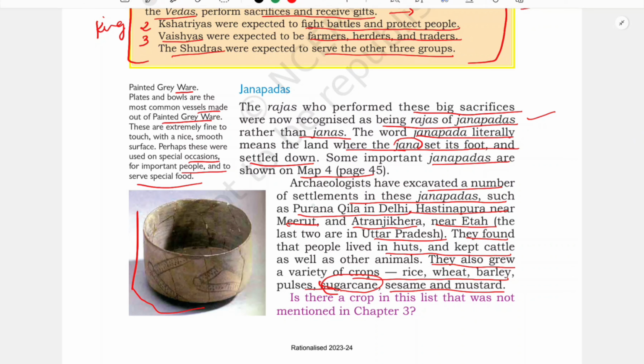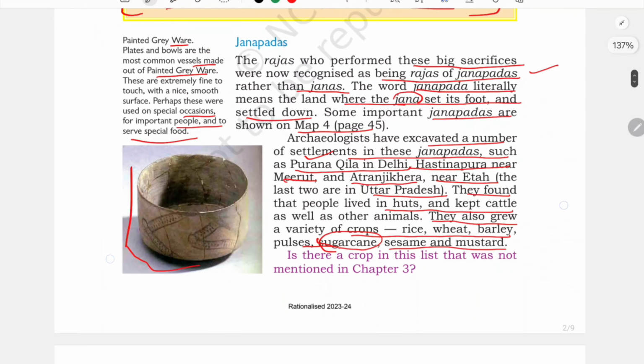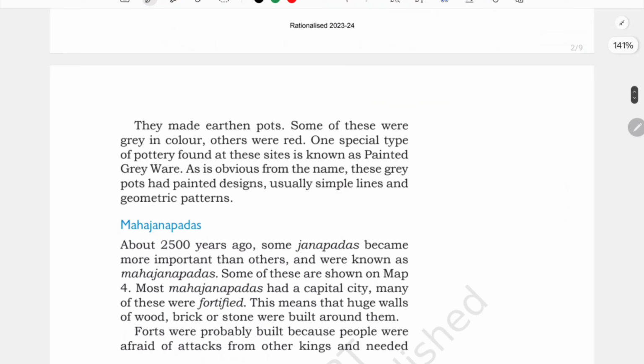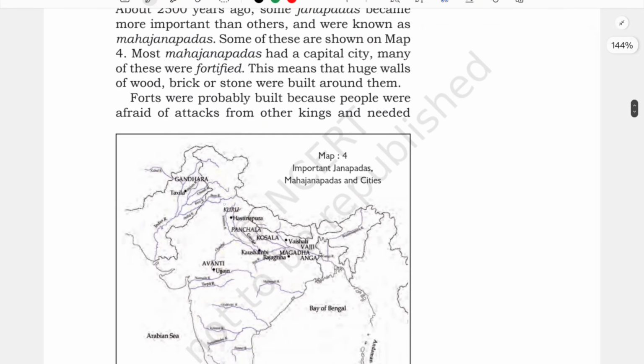Okay, so one of those is this Purana Kila. So let us see in this map. Here the map is given, it will be clear to you. See, especially in this area, see Hastinapur. And here we are going to study about Magadh also, it was a Mahajanpad. So basically in this area, in this northwestern part of India, we will see this.